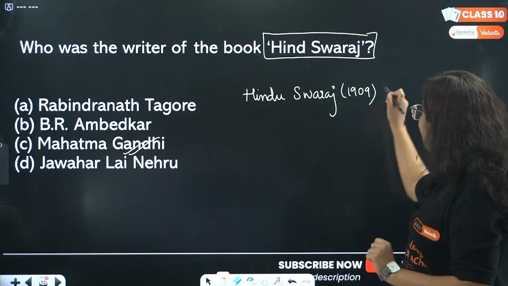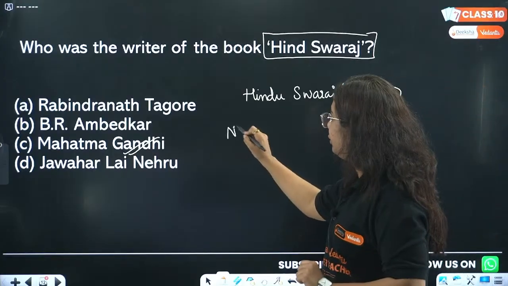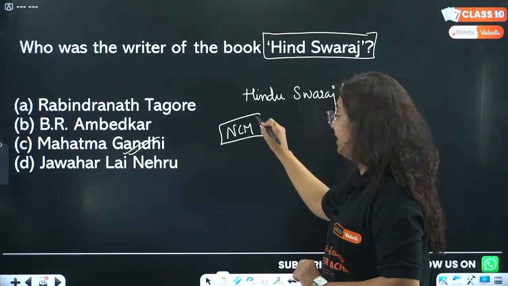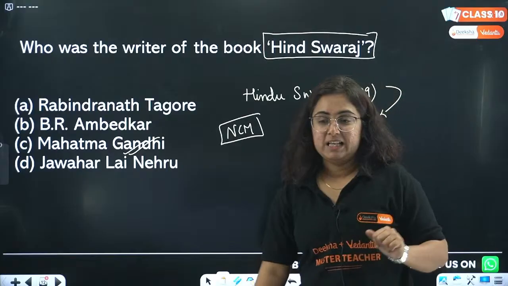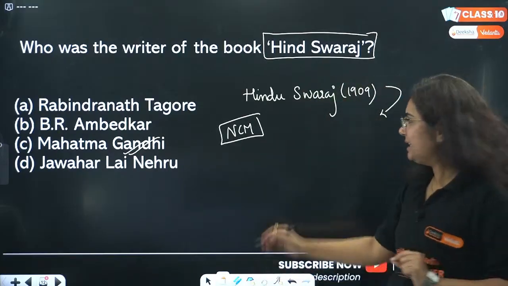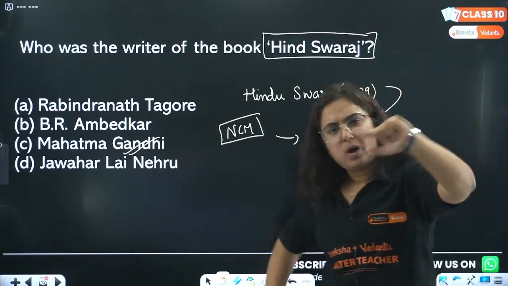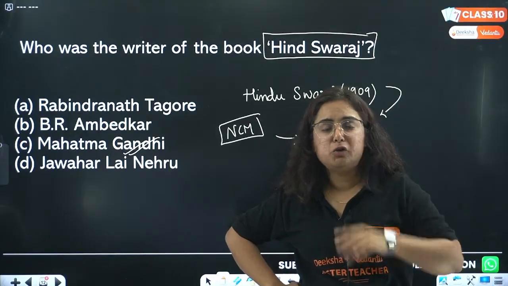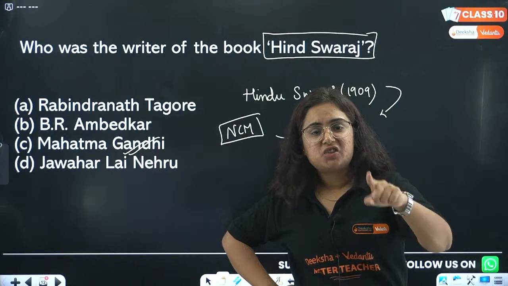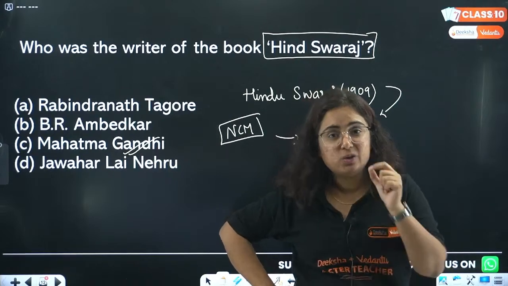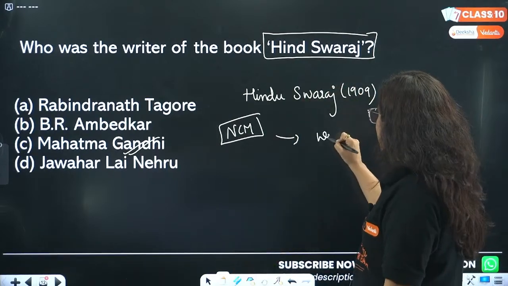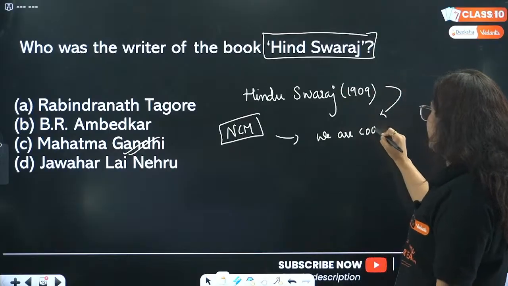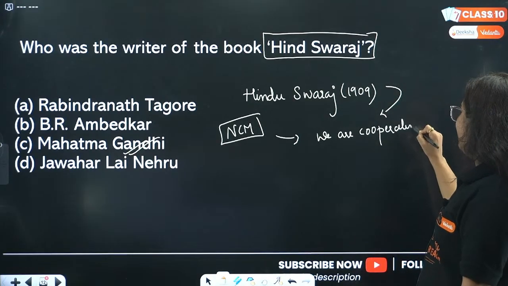By the time he was about to launch the NCM, that is the non-cooperation movement, he said, do you guys know actually why we are a colony of the Britishers? Do you guys actually know what the issue is? The issue is that we are cooperating. We are cooperating with the Britishers.